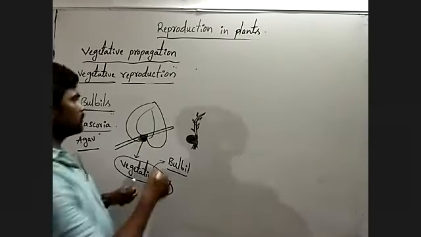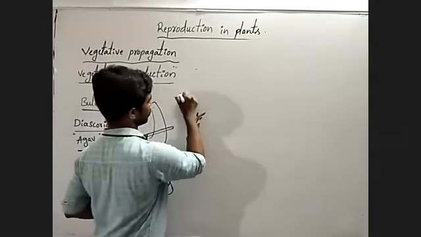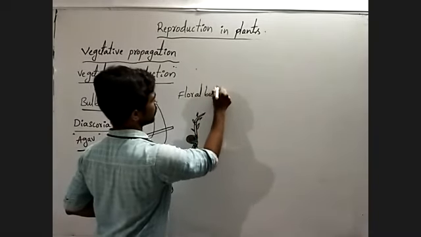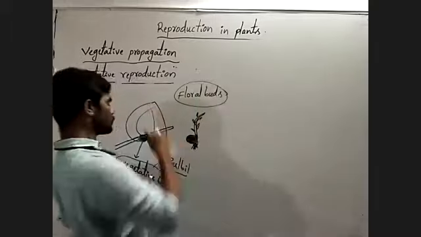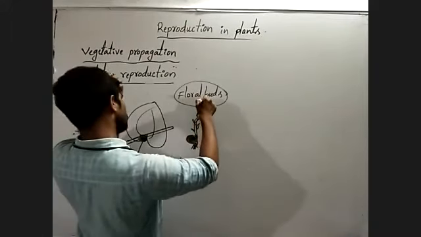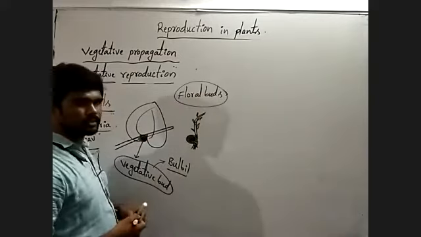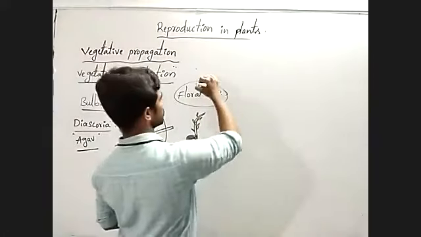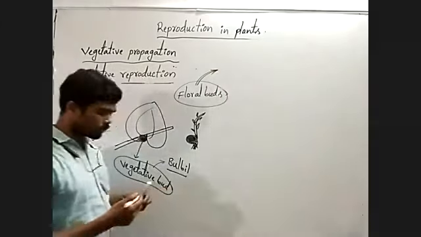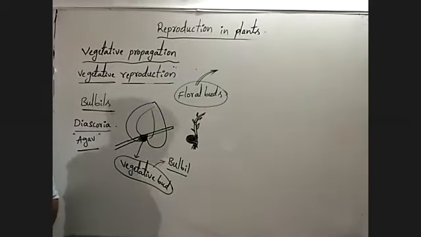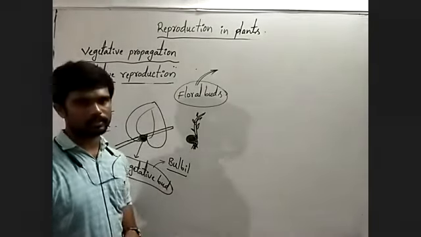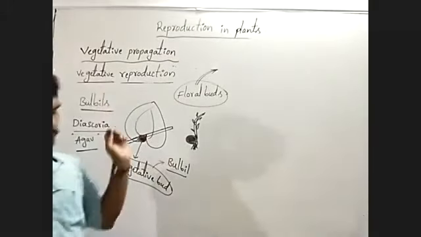Okay, next, floral buds are also the same. They are developed into special structures, and whenever they fall on the soil, they germinate and give new plants. Understanding? Observe carefully.